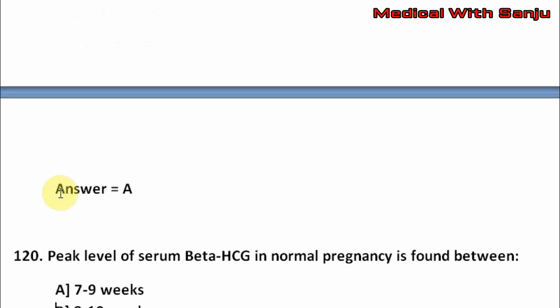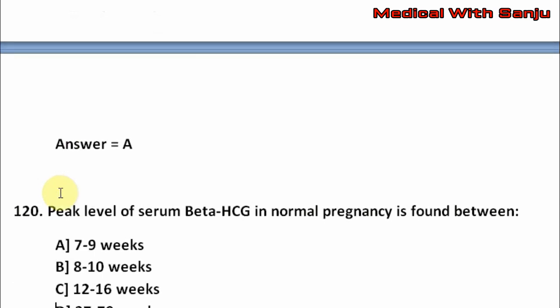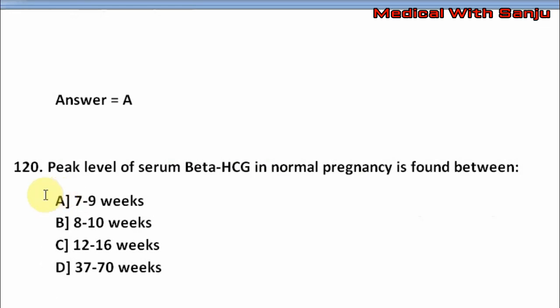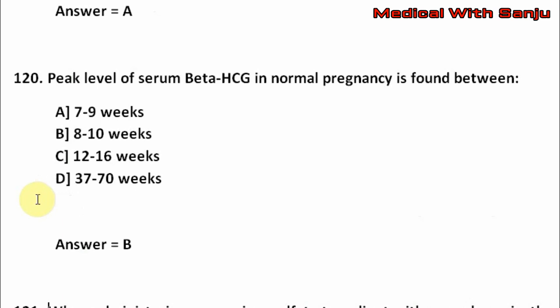Question number 120. Peak level of serum beta HCG in normal pregnancy is found between option A, 7 to 9 weeks, option B, 8 to 10 weeks, option C, 12 to 16 weeks, option D, 37 to 70 weeks. The right answer is option B, that is 8 to 10 weeks.